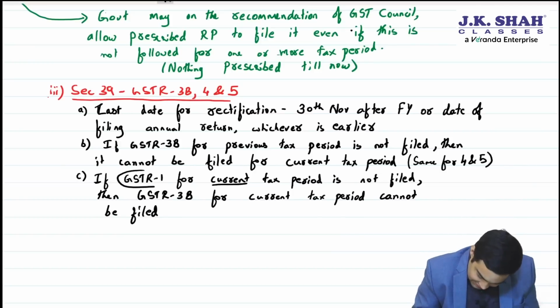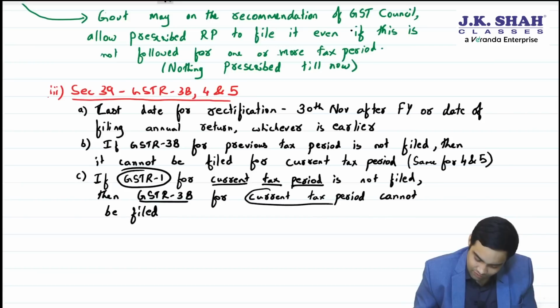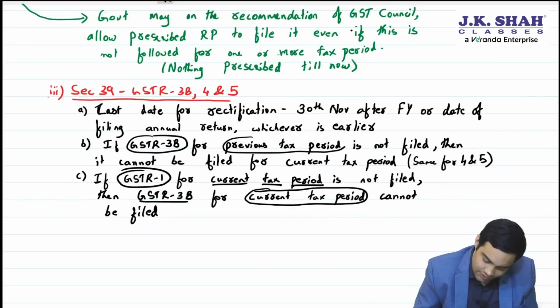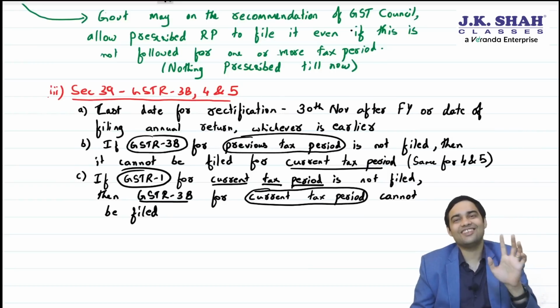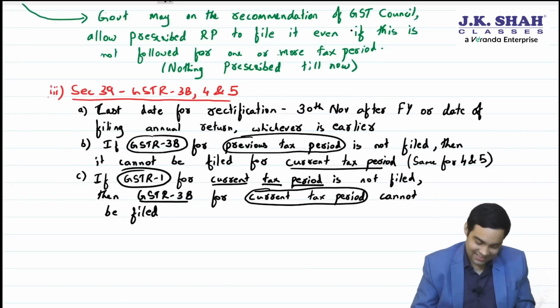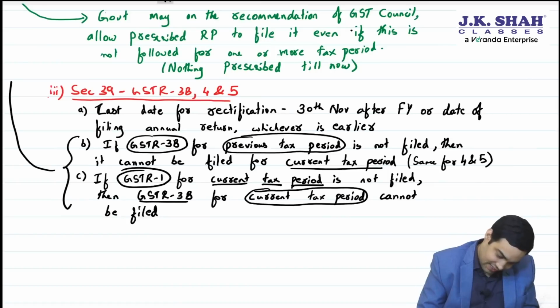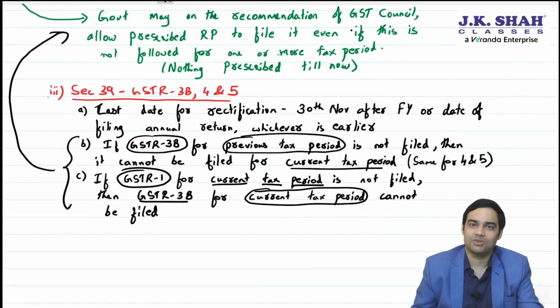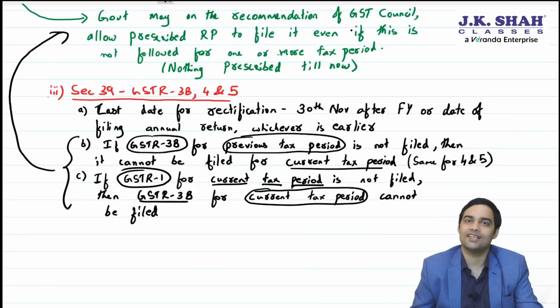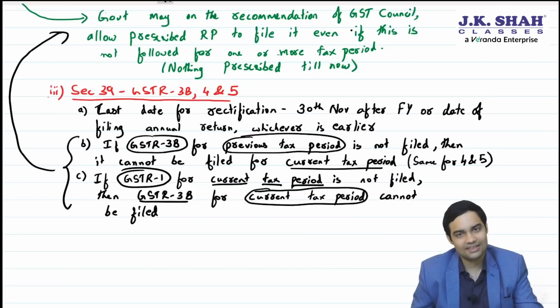Because if you have not filed GSTR 1 for the current tax period, you will not be able to file 3B for the current tax period. If 3B for the previous tax period is not filed, you will not be able to file 3B for the current tax period. File all the returns on time. That's what the government is saying. And on these 2 points, the same government may allow some exceptions on recommendation, where you will be allowed to file these returns even if you have violated these 2 points. This is same as 37. Clear?